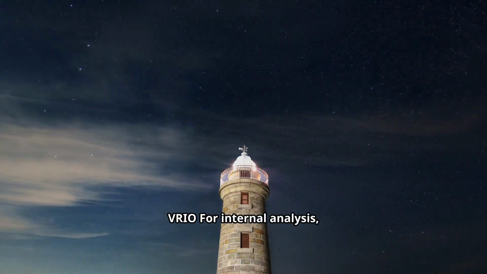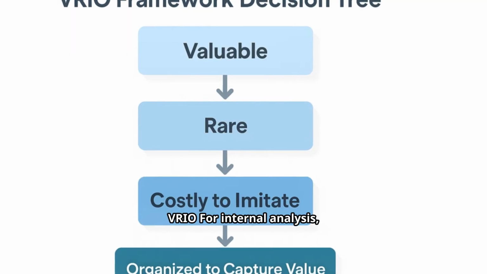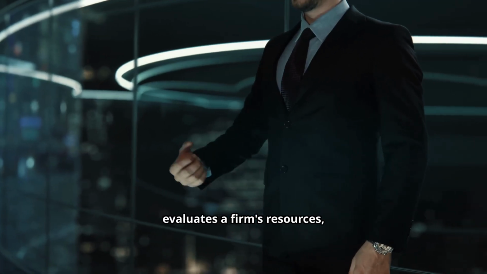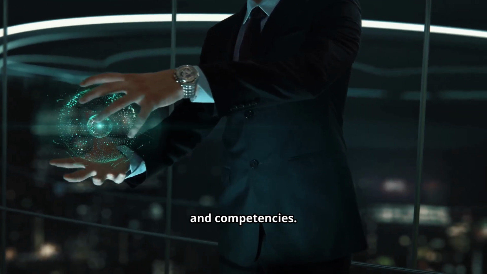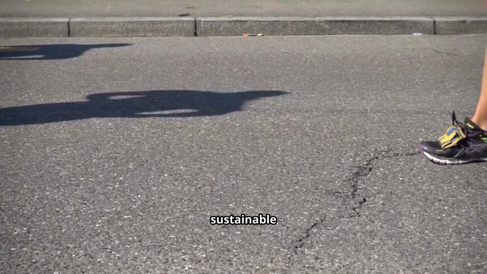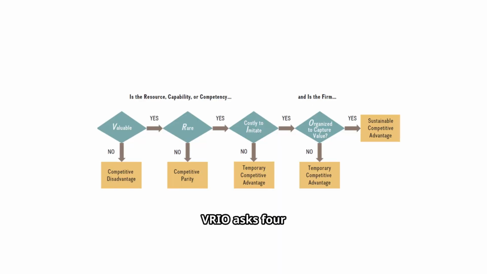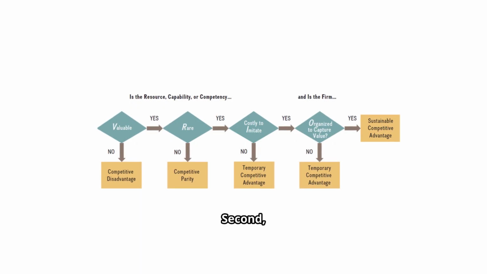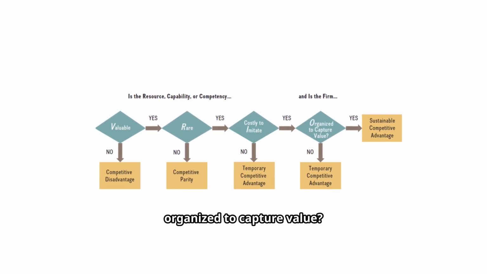Internal analysis, VRIO. For internal analysis, we use the VRIO framework. This framework evaluates a firm's resources, capabilities, and competencies. It helps determine if they can create a sustainable competitive advantage. VRIO asks 4 questions. First, is the resource valuable? Second, is it rare? Third, is it costly to imitate? Fourth, is the firm organized to capture value?